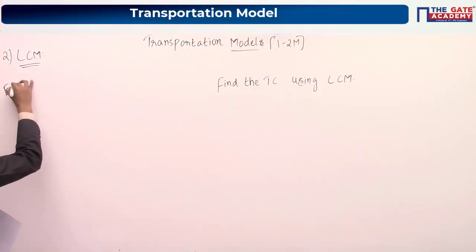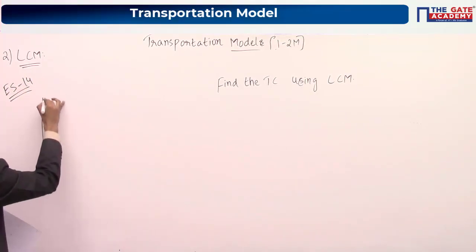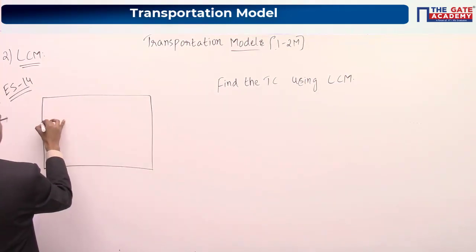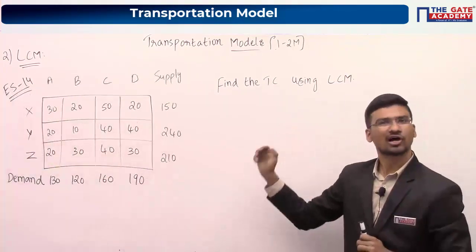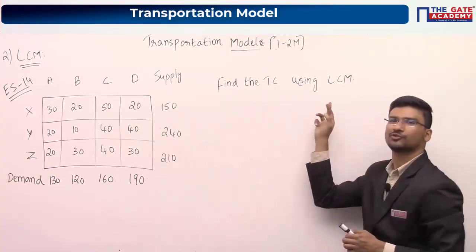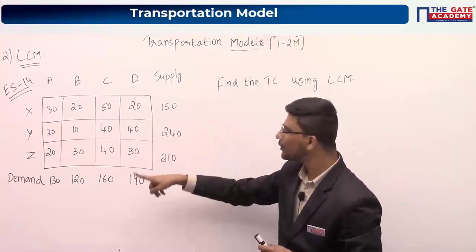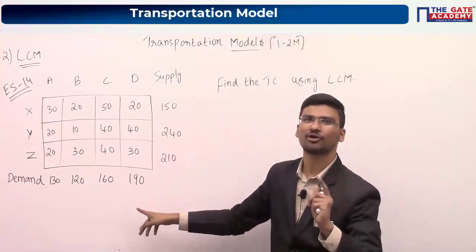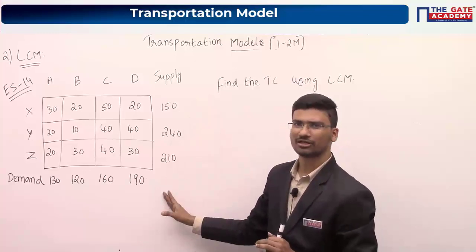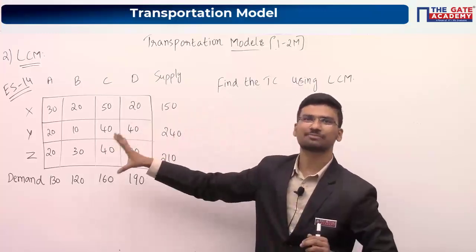It is an engineering services previous year question. As in GATE we are not having many questions, I have taken one ES question also, so maybe you can expect this type of question too. Find the total cost using least cost method. What is your first step? You have to check whether total supply is equal to total demand or not. Don't forget this one. After that, use the least cost method and solve this question.